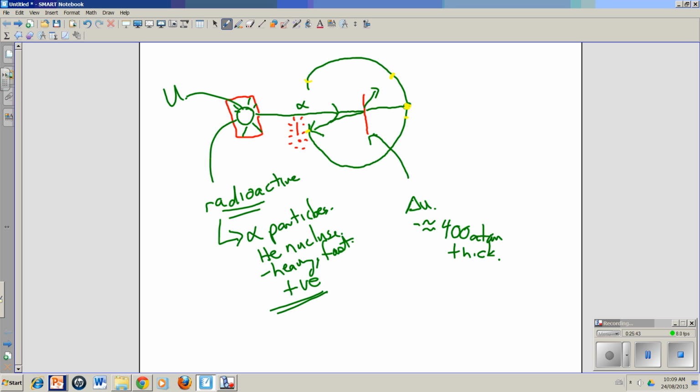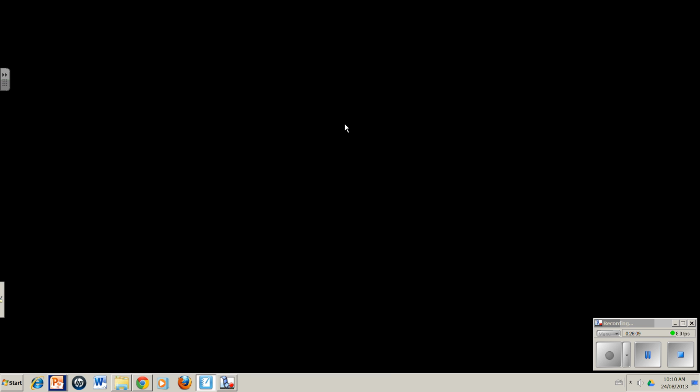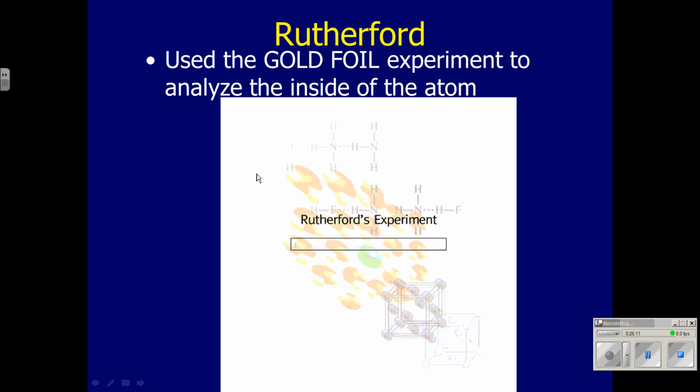All right, that's very important, because if you're shooting big, heavy objects at gelatinous goop, you would expect it to go straight through. But in actual fact, some of them came back. And that's very, very important. And I'll explain to you in a moment what that means. But it was these ones that came back that were the situation.